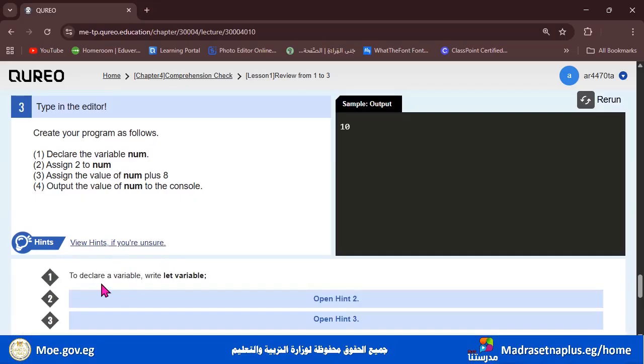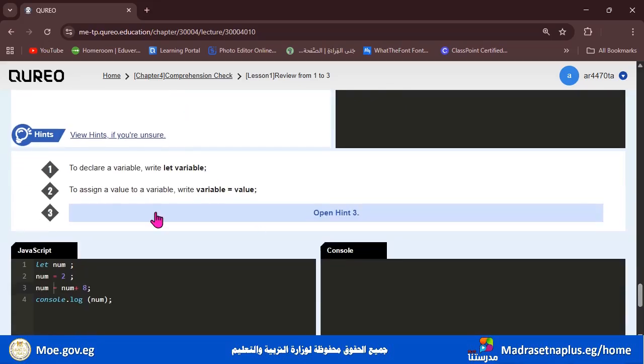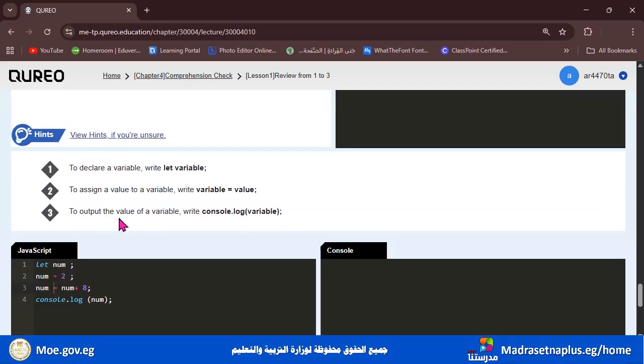So hint number 1 here tells to declare a variable, write let and write the variable. And hint number 2 tells you to assign a value to a variable, write the variable itself, equals, and the value of it. So as we already have written here, it's num, and it equals 2. And hint number 3, to output the value of a variable, write console.log and the variable itself or the variable name, not the value itself. Okay, so we wrote here num as we told you before.